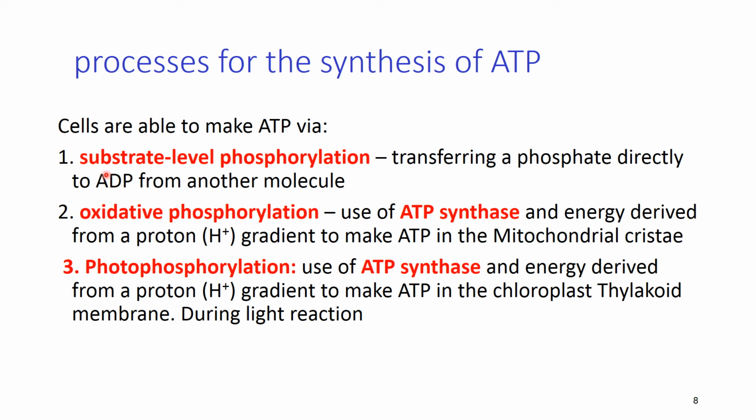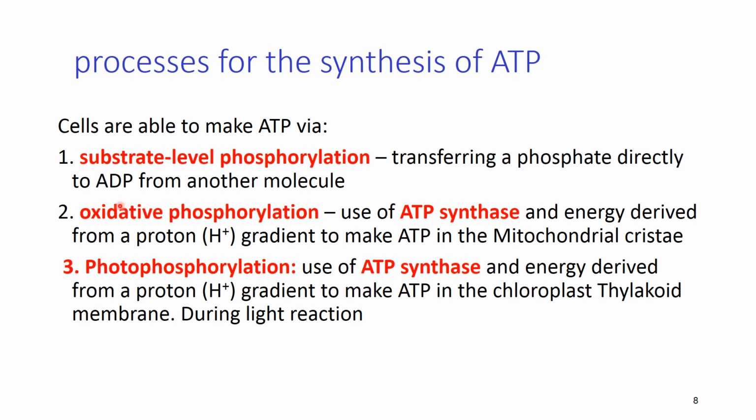mechanisms. The first one is substrate level phosphorylation, in which a phosphate is transferred directly to ADP from another molecule. For example, we discussed in a previous slide that PEP donates its phosphate to ADP, and ATP is generated there. The next one is oxidative phosphorylation.